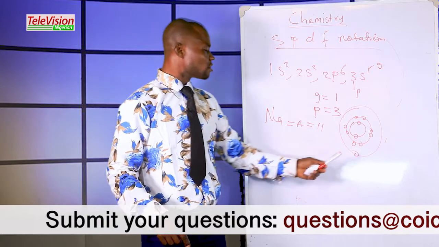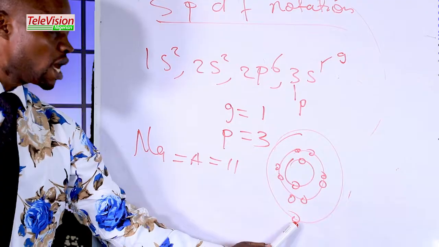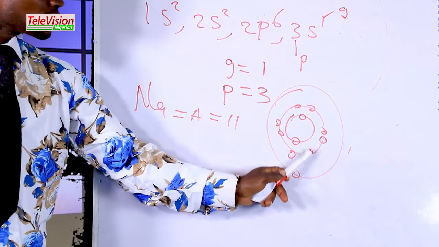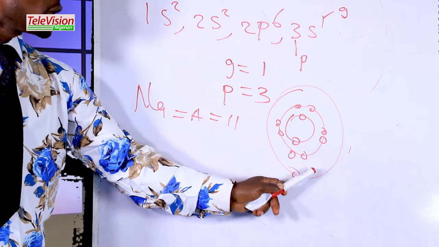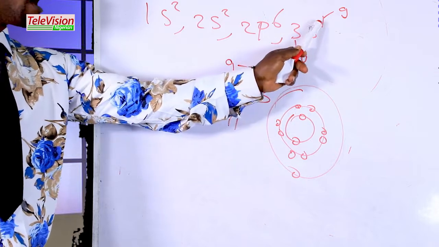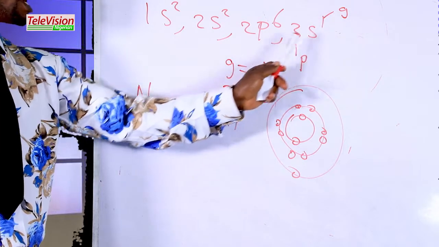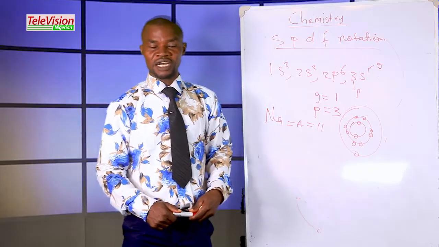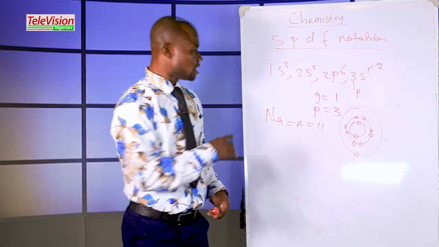The number of electrons in the outermost shell is 1, which is group 1, and the number of orbits here is 3, 1, 2, 3, meaning period 3. So the power of the last S is the group, and the coefficient of the last S is the period. Do you understand? Yes, you shall be wise. Let's go on.